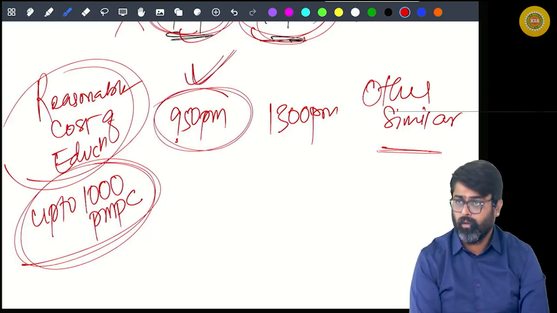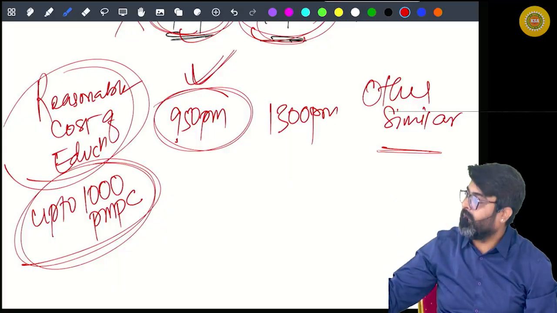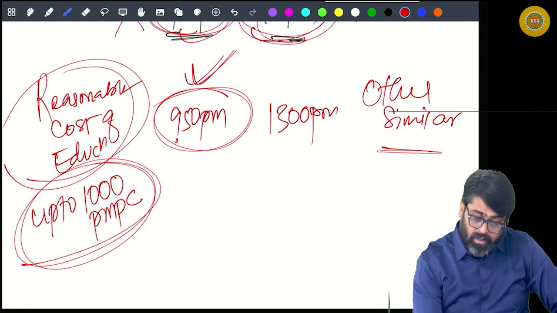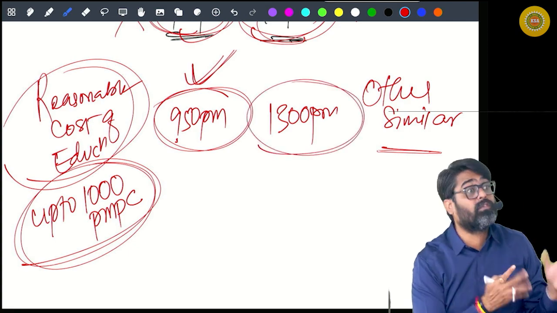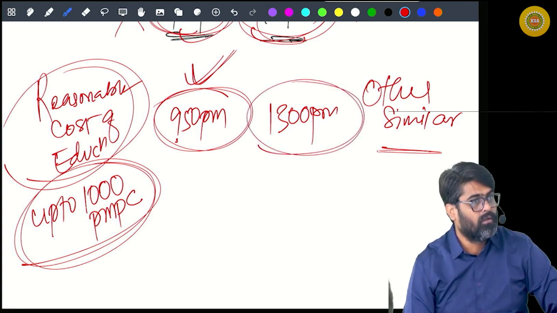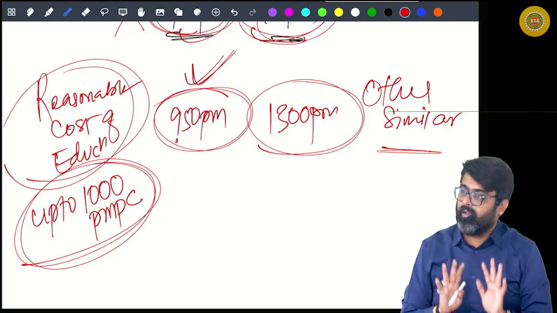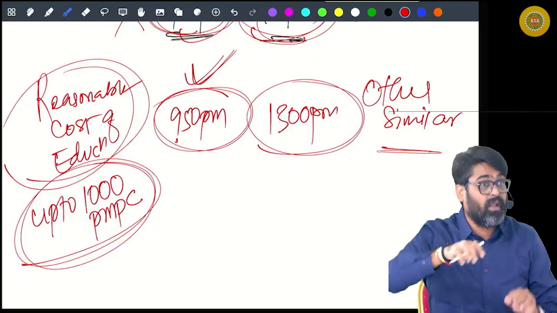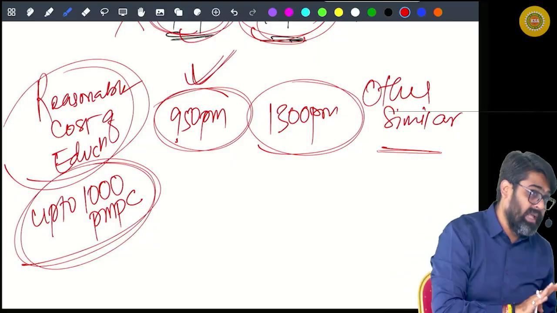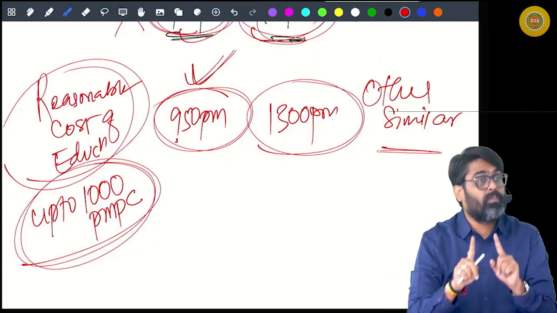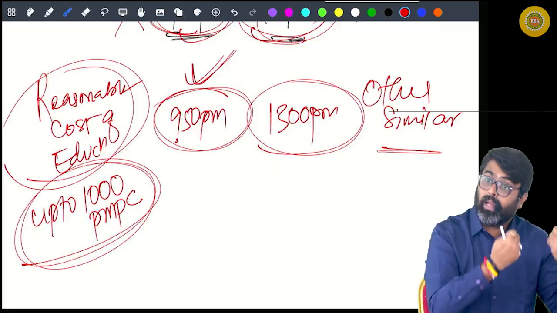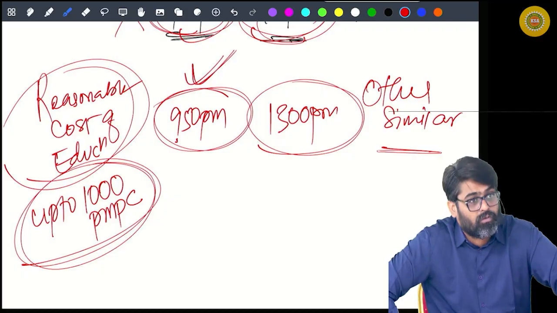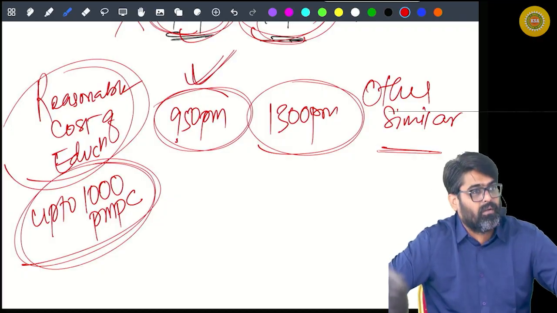But if this benefit is up to 1000 rupees per month per child, it will be fully exempt. But what if it is more than 1000? Nothing is said. The rules only say that if the reasonable cost of education, which is your benefit, is 1000 per month per child or less, then it is fully exempt. What happens if it is more than 1000 is not given in the rules. The rule is silent about that.